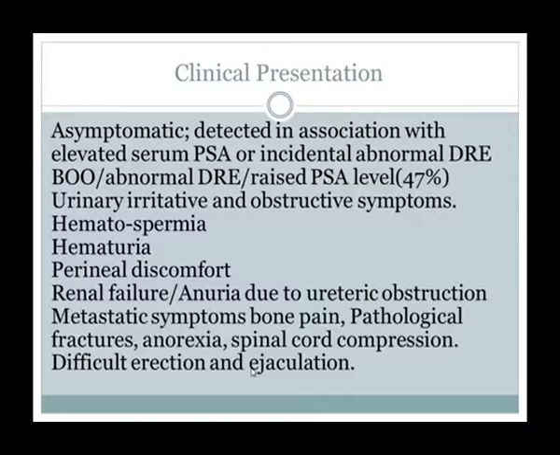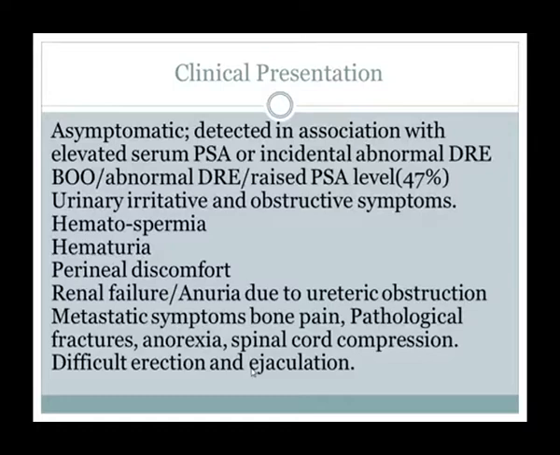Usually patients are asymptomatic, but some patients have bladder outlet obstruction, abnormal DRE, raised PSA with abnormal DRE and raised PSA 47%. Some patients have urinary irritative and obstructive symptoms like frequency, urgency, nocturia, or obstructive symptoms like intermittency, incomplete emptying, poor stream.